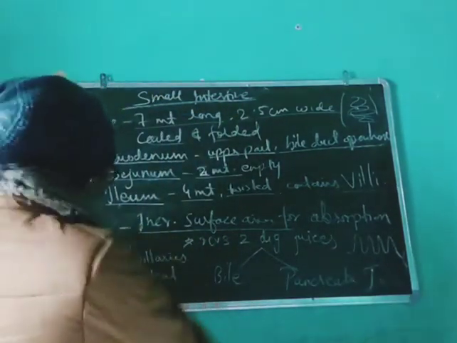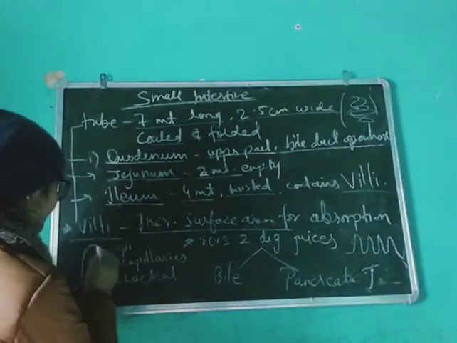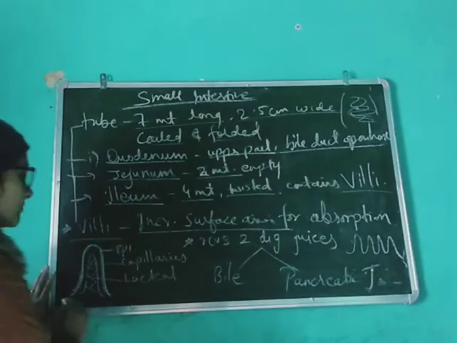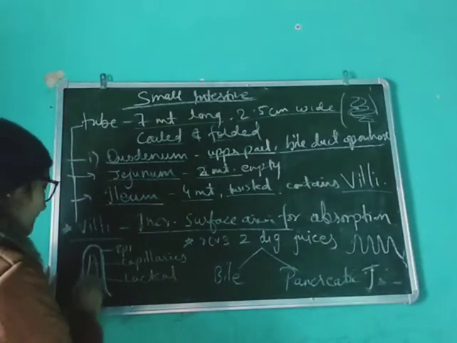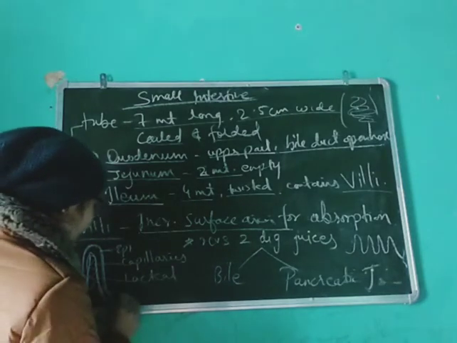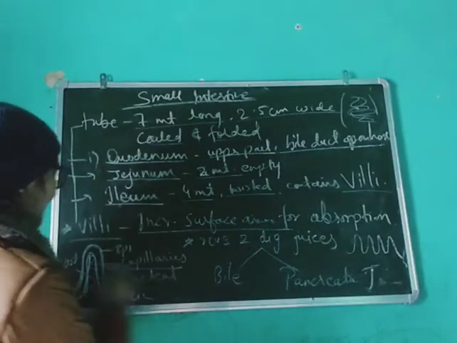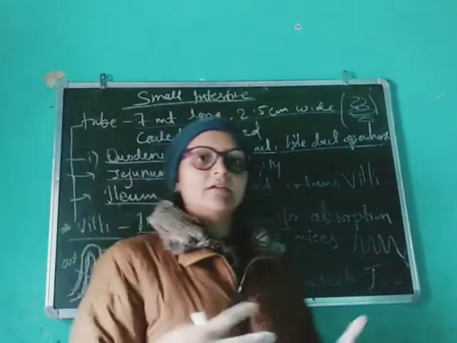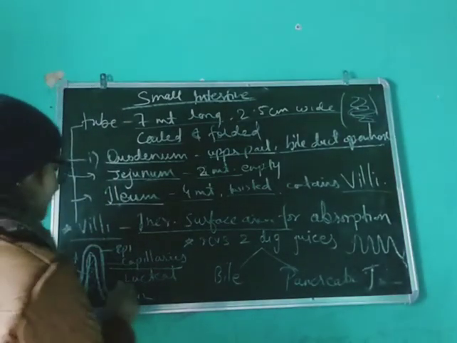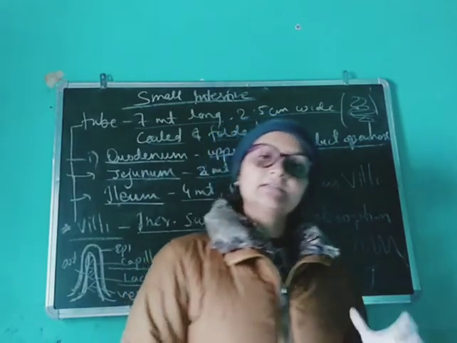So this is the structure of a villus. It is covered by epithelium, the outermost part. It contains a vein, an artery, and capillaries. Arteries and veins get mixed and form capillaries, and there is a lymph vessel called the lacteal.